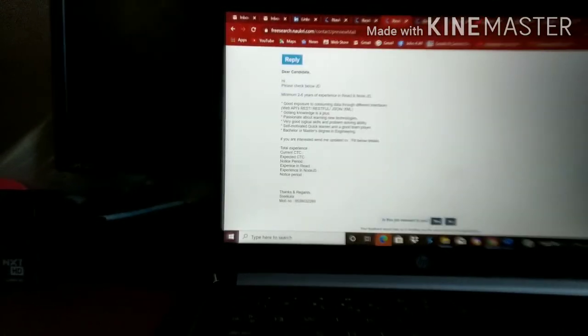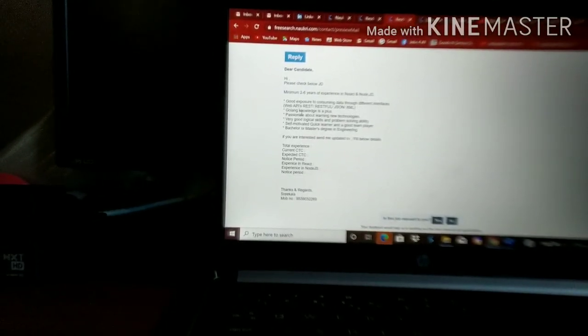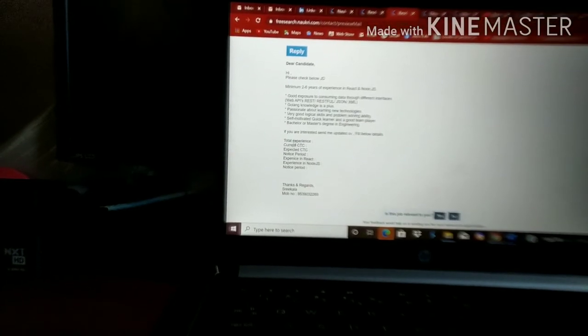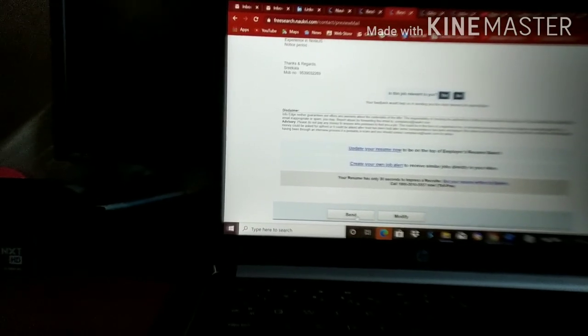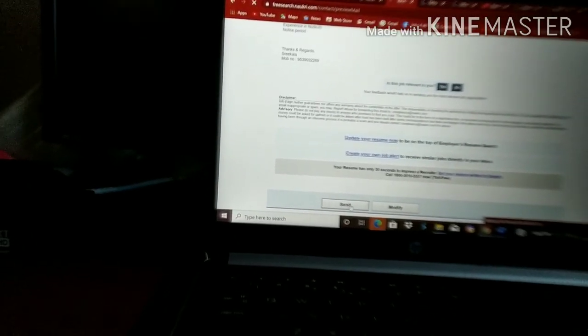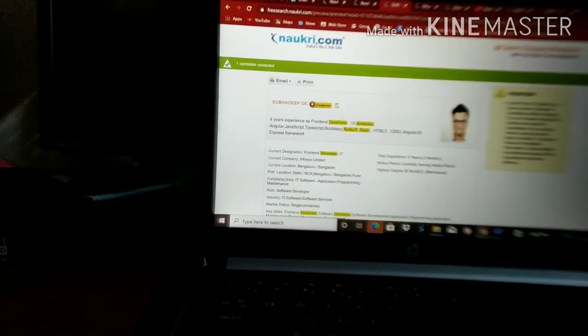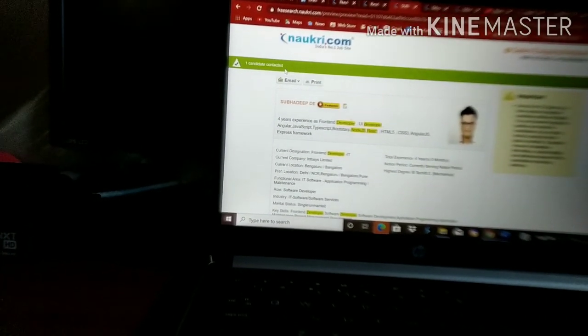The preview will show like this. Dear candidate, I am sharing these complete details. If they are interested, they will send their CTC details and all. Here you need to click on send. It will go to this particular candidate. If he is really interested, then they will call you back. It's like that.